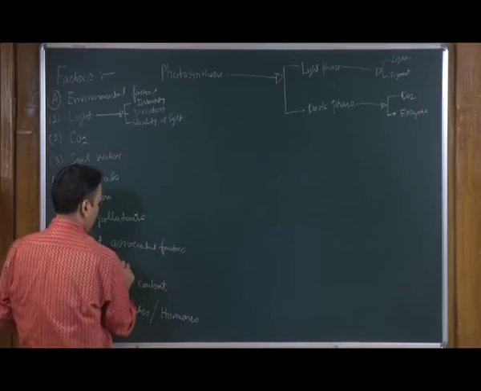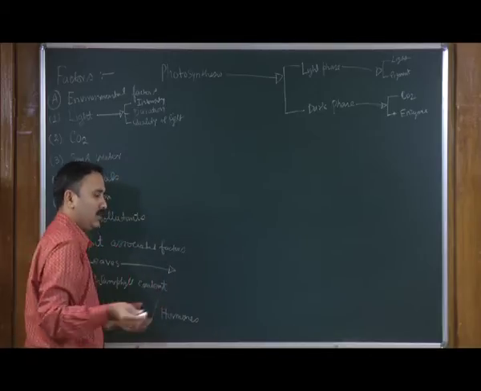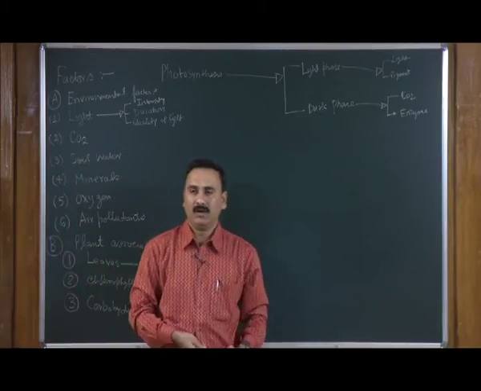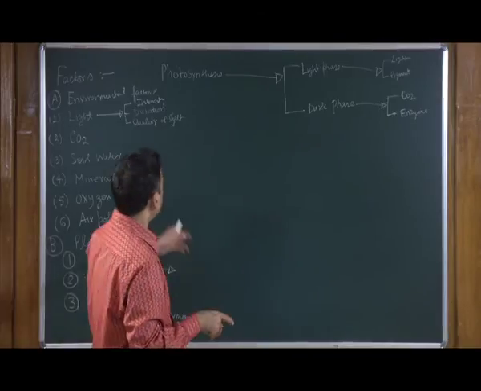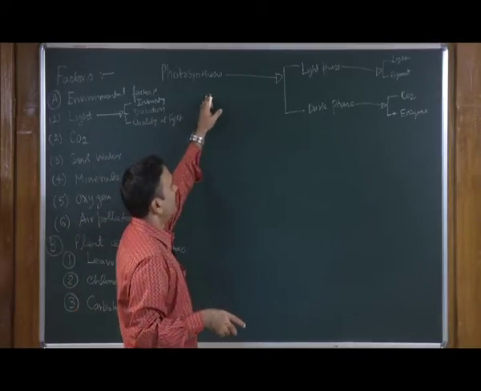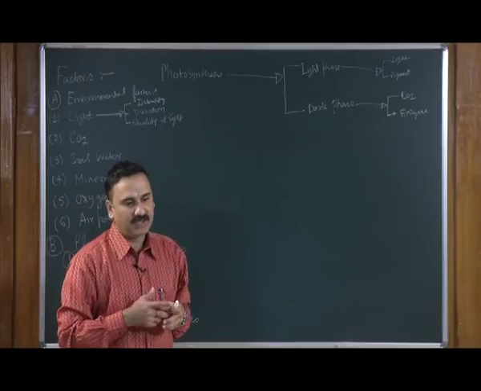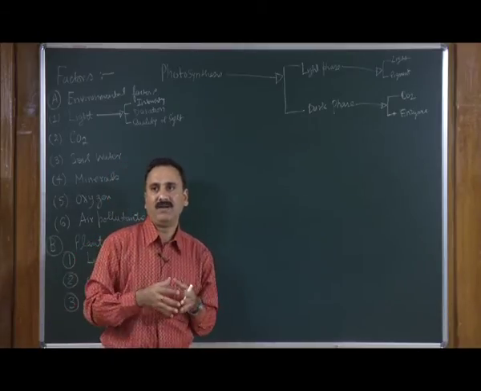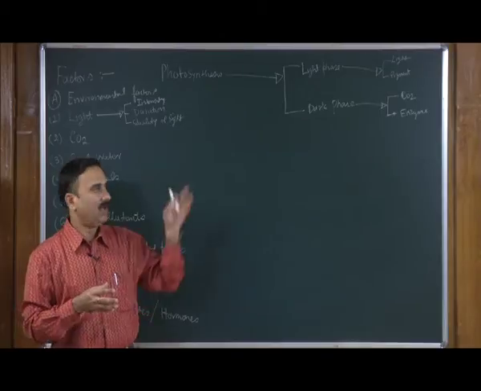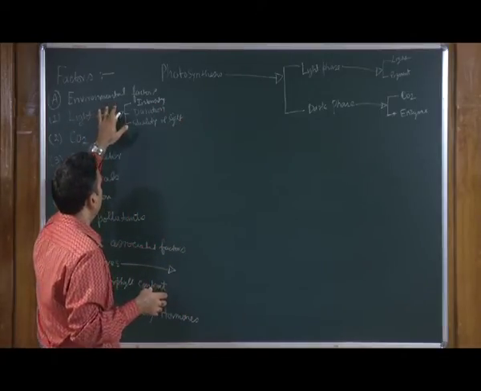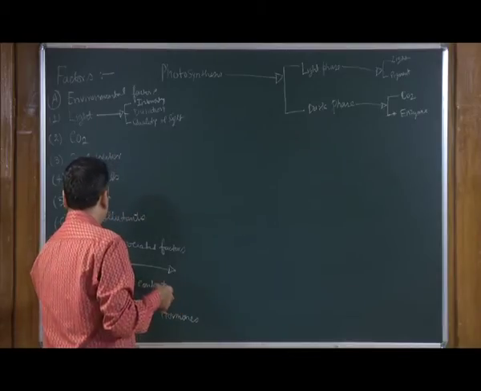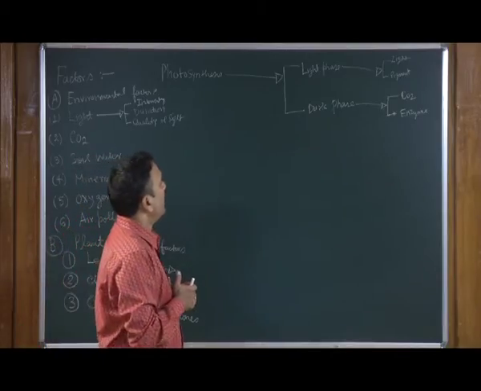When I say the leaf, then within the leaf also there are many minute points which we can discuss. So, as I said, photosynthesis is a very complicated process, and that is why it is dependent on many factors, and that is what we have listed. Broadly, it is categorized into the environmental factors as well as the plant associated factors.